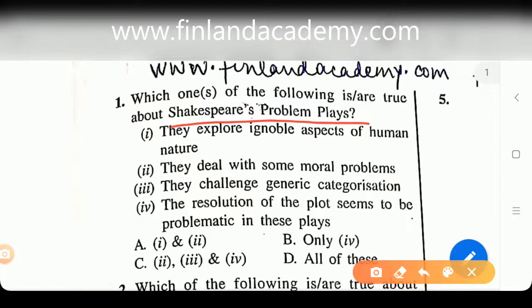So here, if you know what problem plays are, you'll be able to identify the answers. Number 1, the kind of problem plays that Shakespeare wrote were neither comedy nor tragedy. Number 2, they were deep, dark, and they dealt with psychological issues in general. For example, if anybody of you has read this play called Measure for Measure by Shakespeare, what happens in that play? There is this character. Okay, I'm giving you this story so that it becomes easy for you to solve this question.